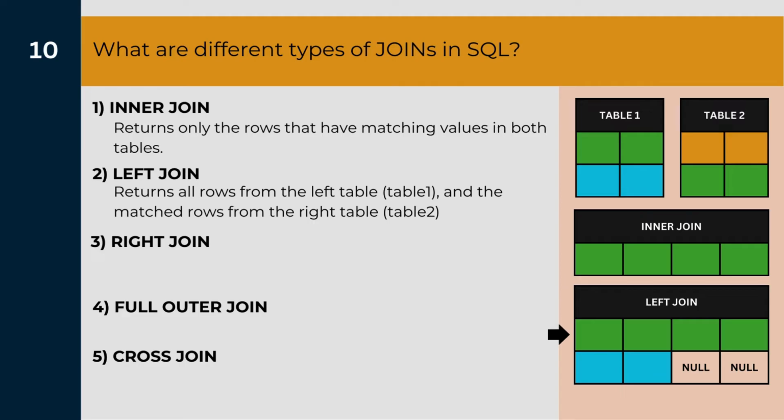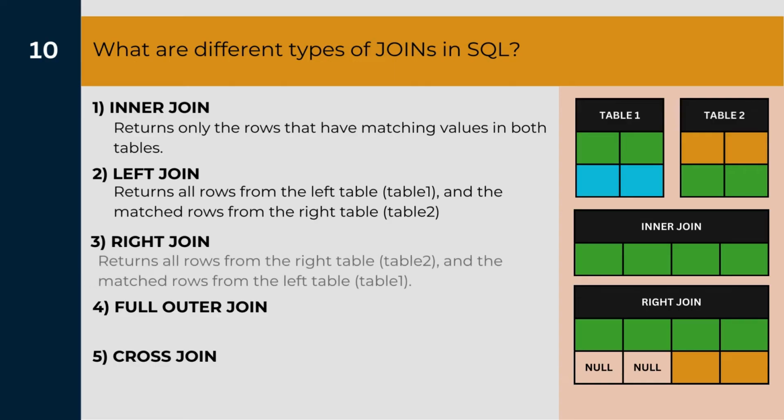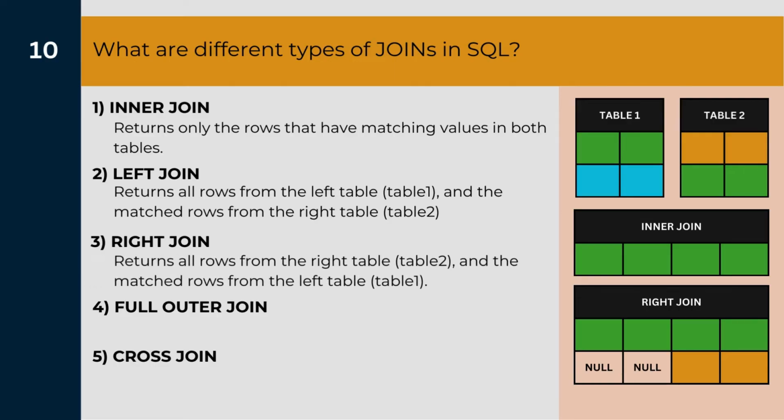Then the opposite of this could be the right join, which will return all the rows from the right table and the matched rows from the left table. And whenever it returns the values for the right table which are not present in the left table, it will replace them with a null value.